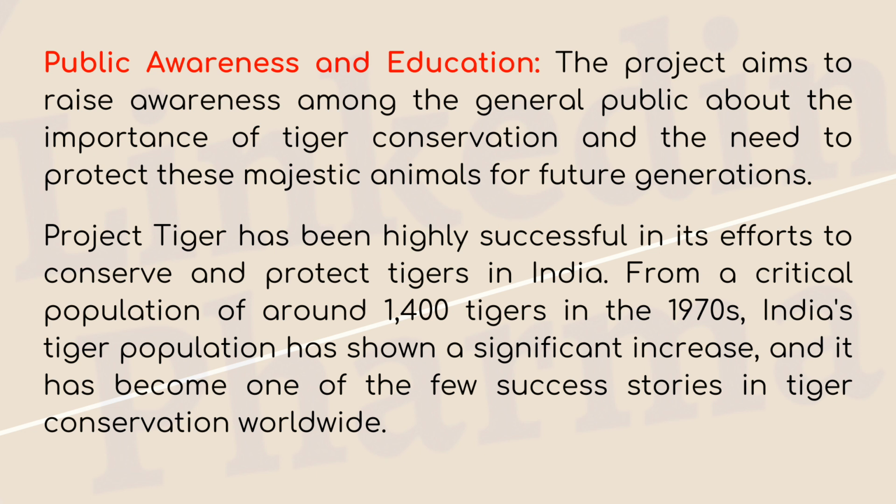Project Tiger has been highly successful in its efforts to conserve and protect tigers in India. From a critical population of around 1,400 tigers in the 1970s, India's tiger population has shown a significant increase, and it has become one of the few success stories in tiger conservation worldwide.